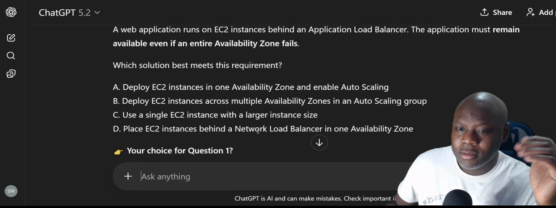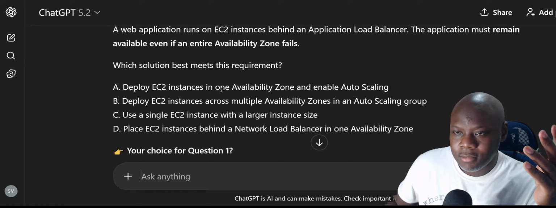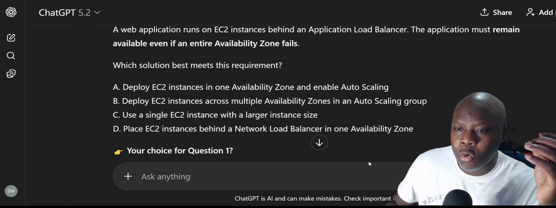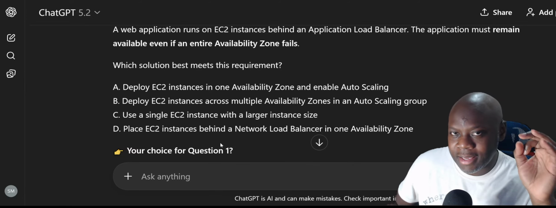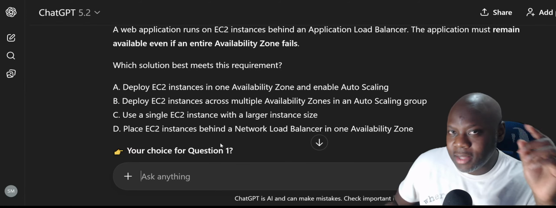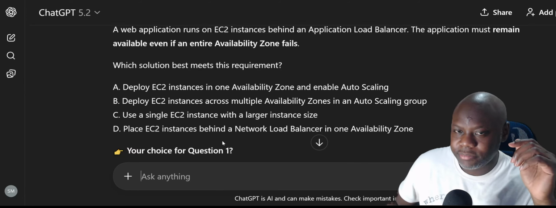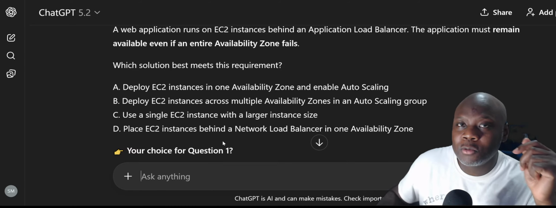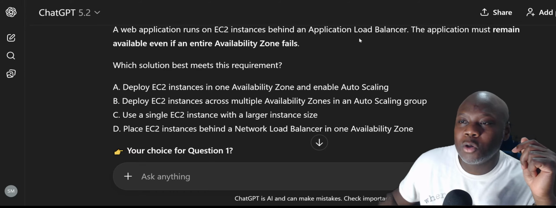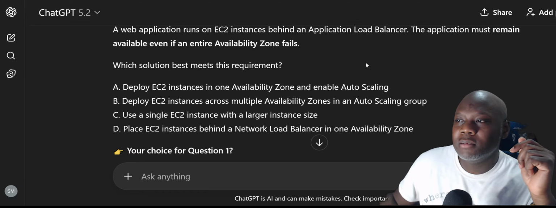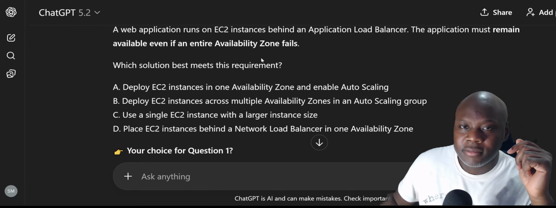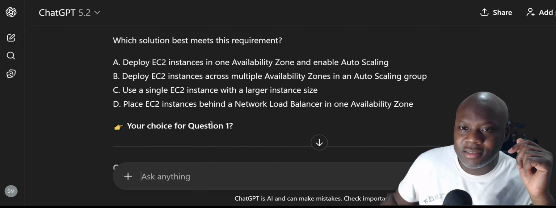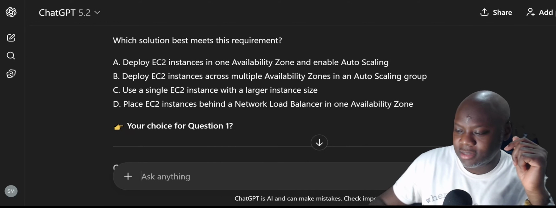Okay, so all of these, A, C, and D, talk about one instance or one availability zone. We need the instances in multiple availability zones. So the answer is definitely B. I feel like that was an easy one.